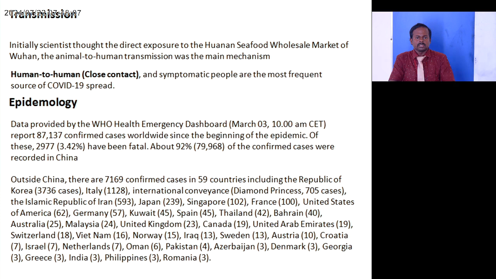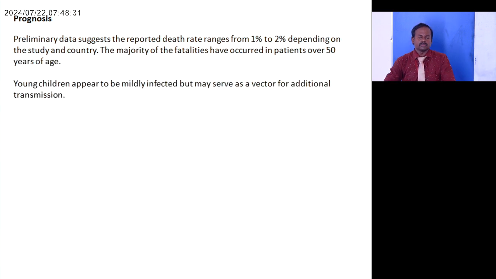So epidemiology data provided by the WHO Health Emergency Dashboard confirmed the beginning of the epidemic, and 2977 have been fatal. About 92% of the confirmed cases were recorded in China. Outside China, almost all countries are infected by this coronavirus.